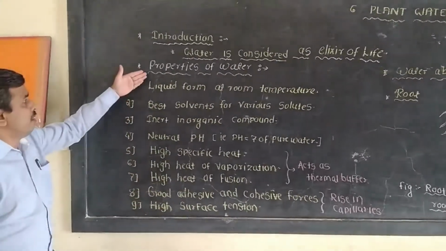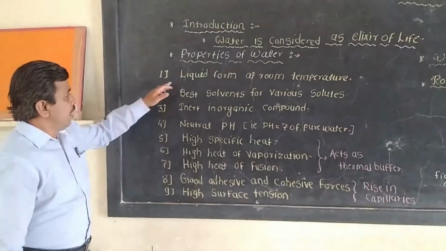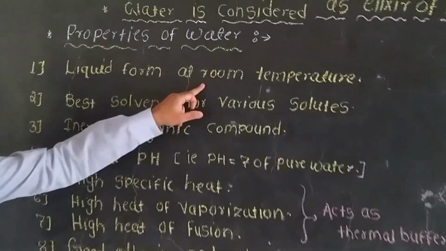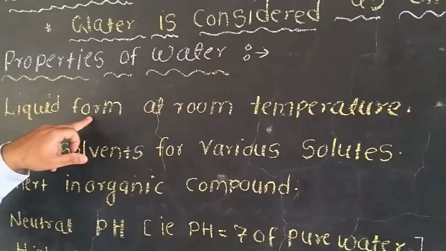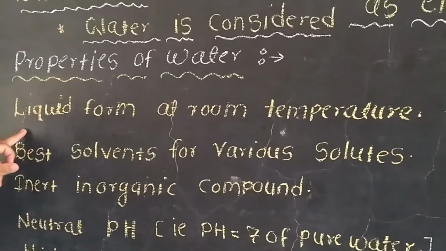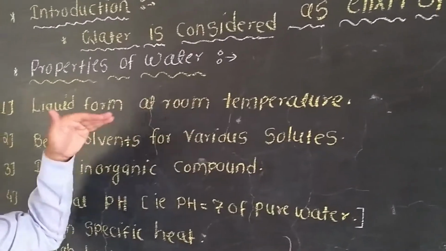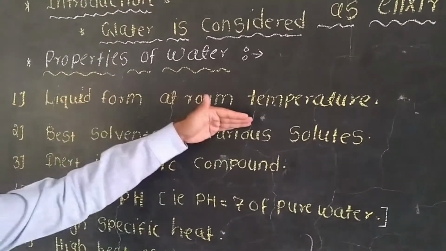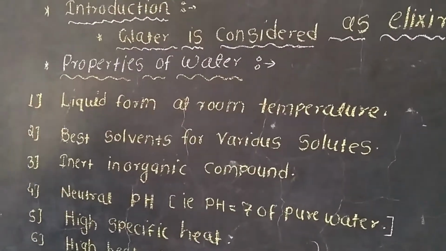Now let us see the next point, the properties of water. Water is in liquid form at room temperature. When the temperature decreases, water is converted into ice, and when the temperature increases, water is converted into vapor. But at room temperature, it is present in liquid form.